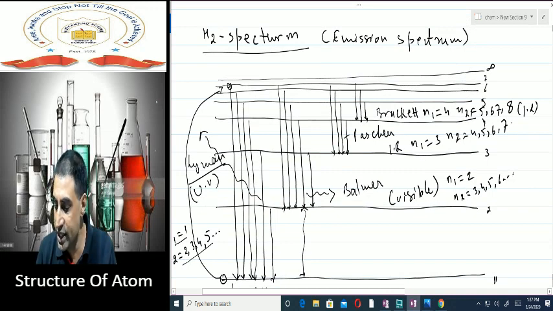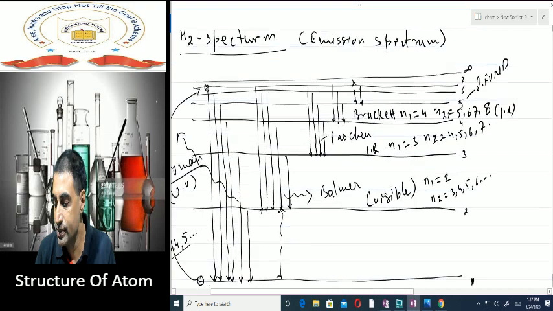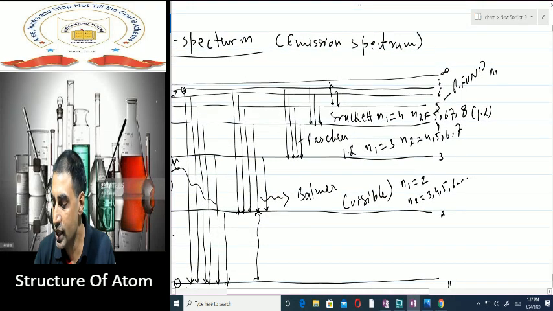For Pfund series, N1 is 5, N2 can be 7, 6, anything like that. So at the fifth shell you will have Pfund. For Pfund series, N1 is 5 and N2 is more than 5.